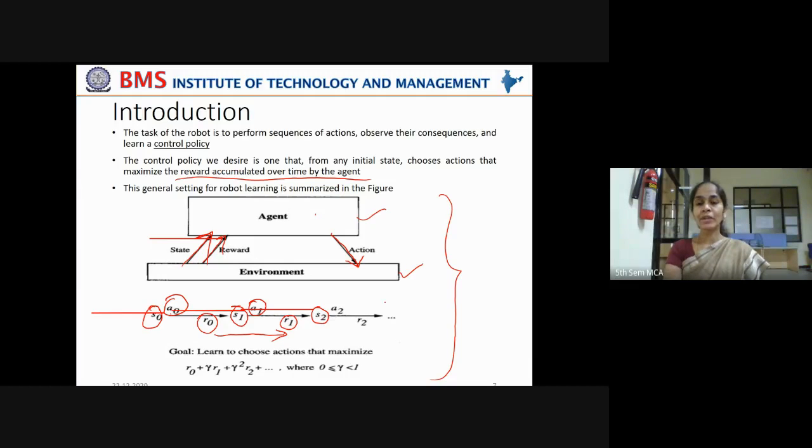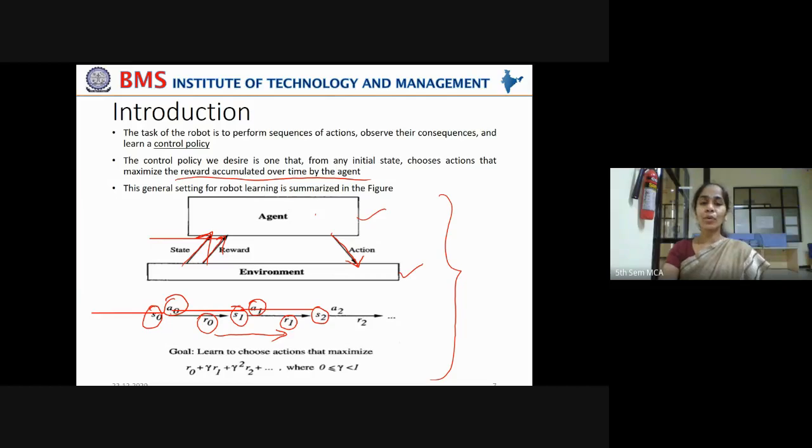And from S2, it can move on to later states by taking subsequent actions and accumulating corresponding rewards or penalties. Now, how should this control policy be selected? In such a way that the sum of rewards is maximized and penalties are minimized.